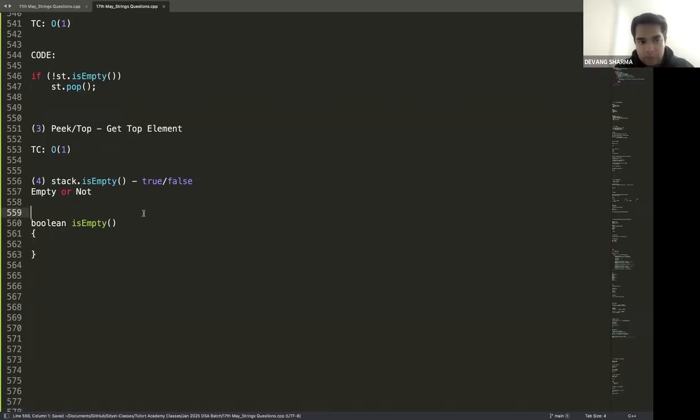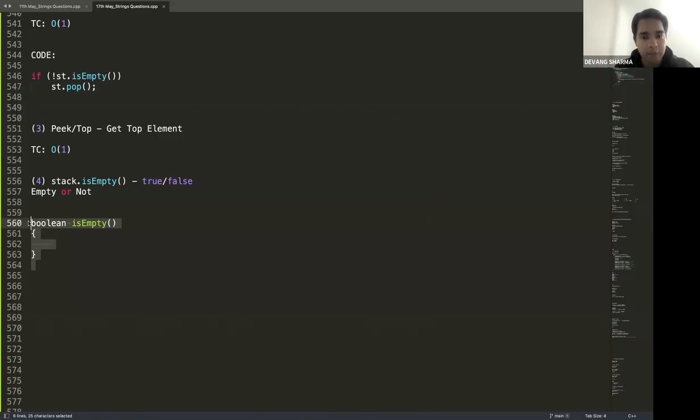All right, now coming to the last operation, which is isEmpty, I need 2 things. First, tell me what you think is the complexity to check whether a stack is empty or not. And second, sometimes it is asked in the interview that you have to implement the isEmpty function. You don't have to use the default isEmpty. How would you implement that? Let me know the answer for 2.